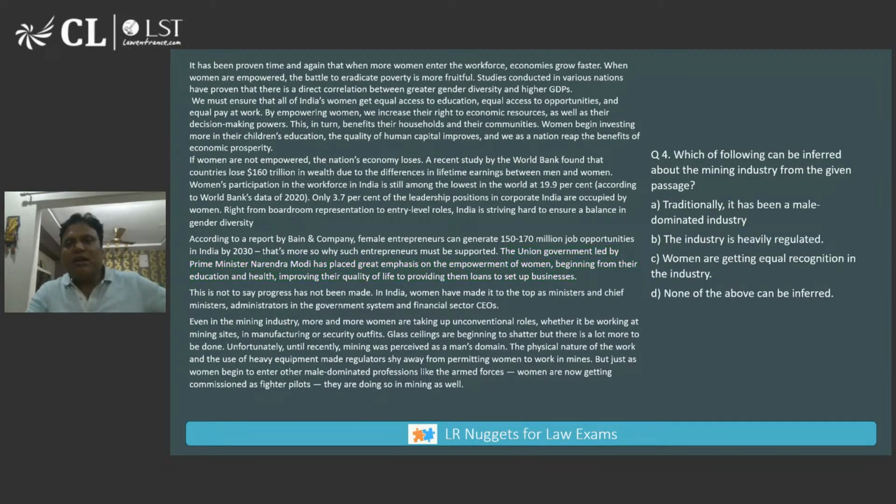Which of the following can be inferred about the mining industry from the given passage? The mining industry is only discussed in the last paragraph. And inference is something which is not directly given, but you can say that yes, this is what it means.